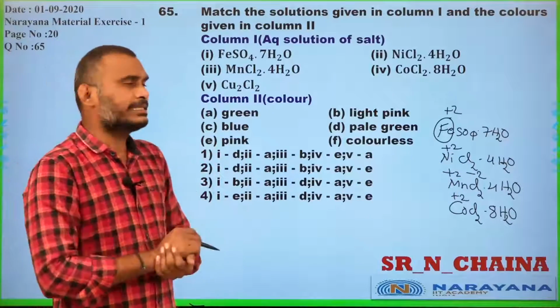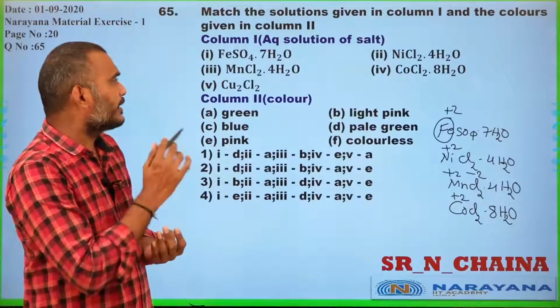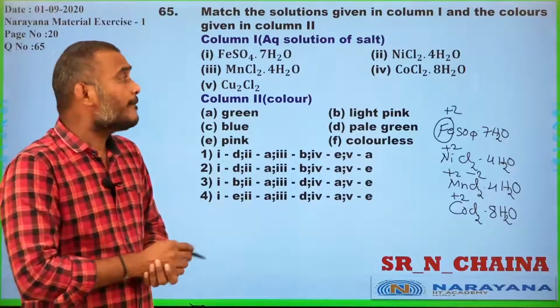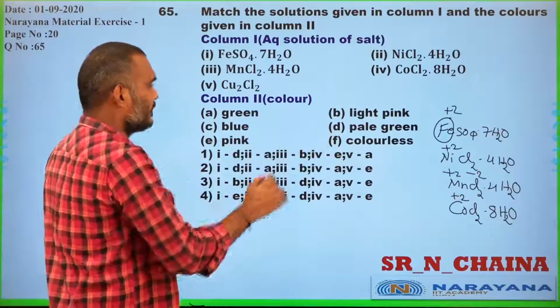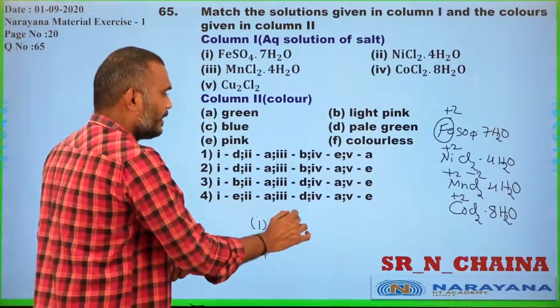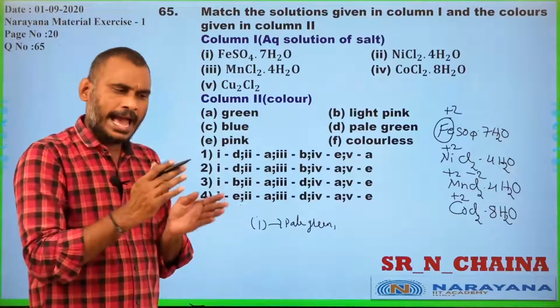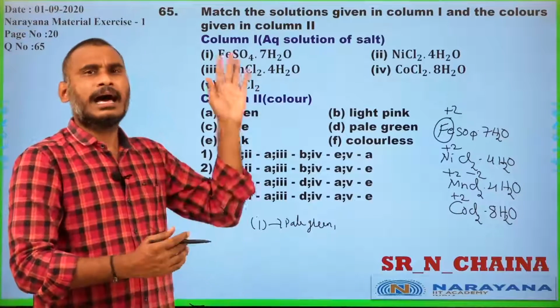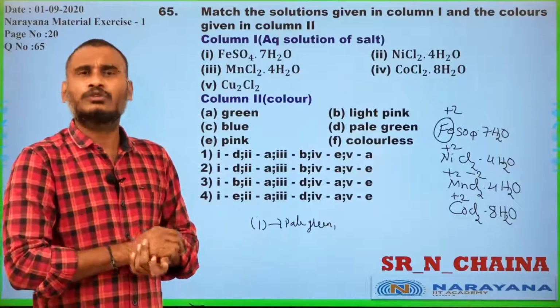You have to think about their colors. First Fe +2. Fe +2 generally has pale green color. That means you should have good knowledge of the ions and the colors exhibited by them.